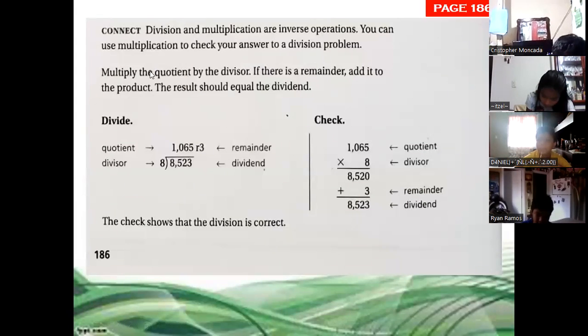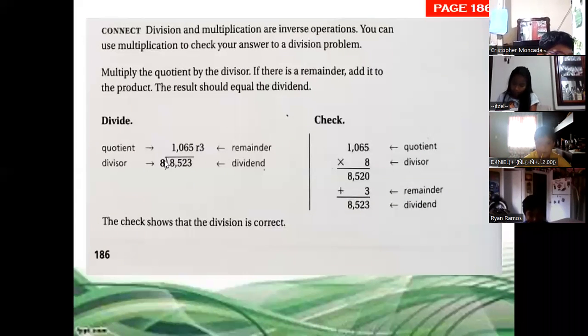Now, let's read this part. Connect. Division and multiplication are inverse operations, like addition and subtraction are opposite operations. You can use multiplication to check your answer to a division problem. Multiply the quotient by the divisor. So this is the division we just did: 8,523 divided by 8. This is the divisor, the dividend, the quotient, 1065, and the remainder, 3.